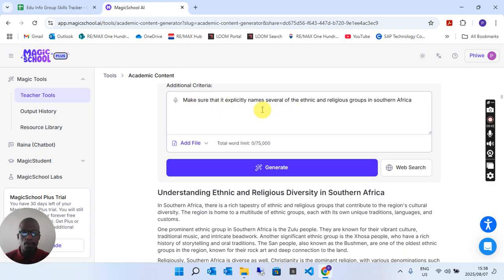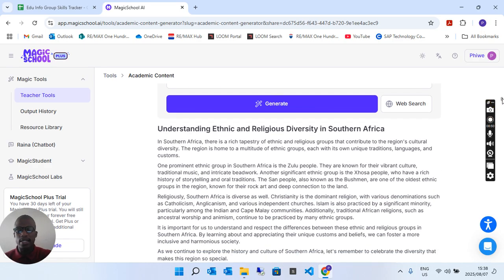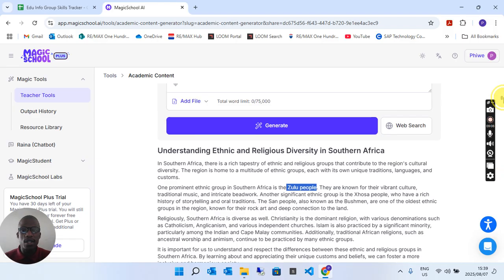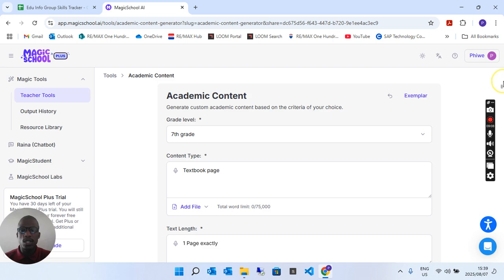Make sure that it explicitly names several of the ethnic and religious groups of Southern Africa. And it went out and generated whatever it was instructed to generate. There you see there's Zulu people, and whatever it is that they do. So that's how beneficial this thing is. You create content on the go.